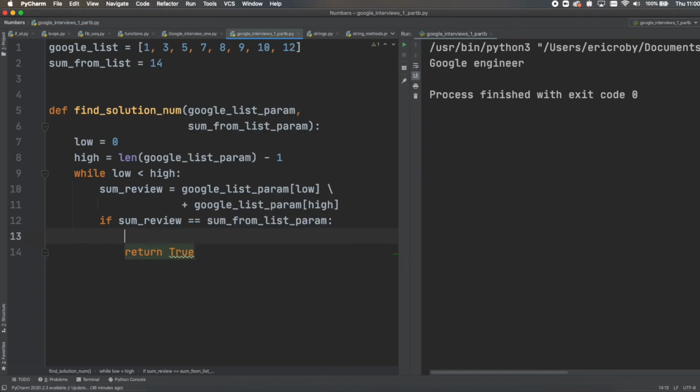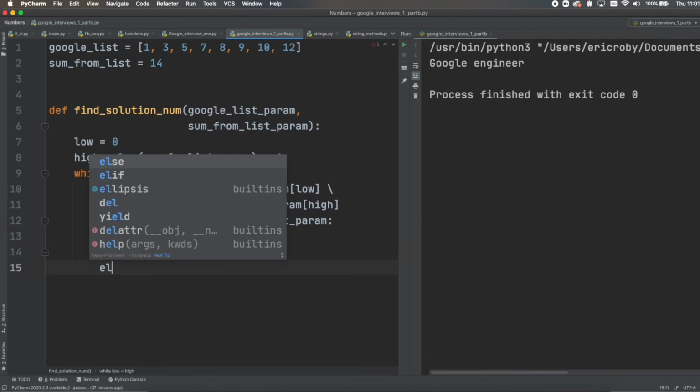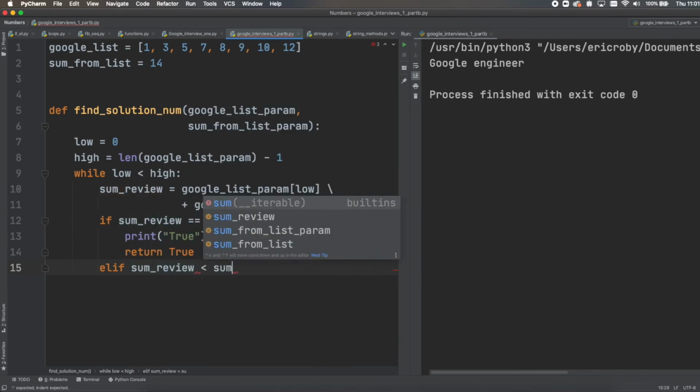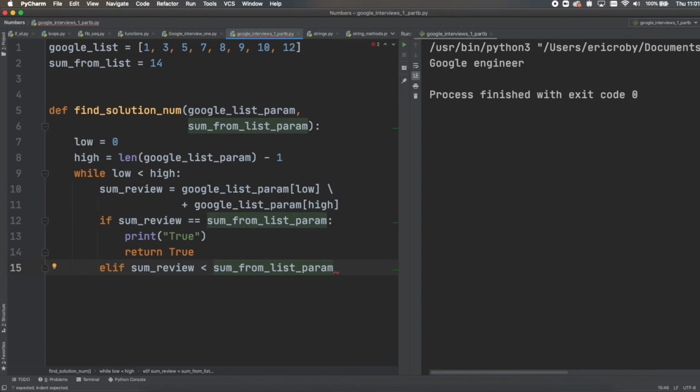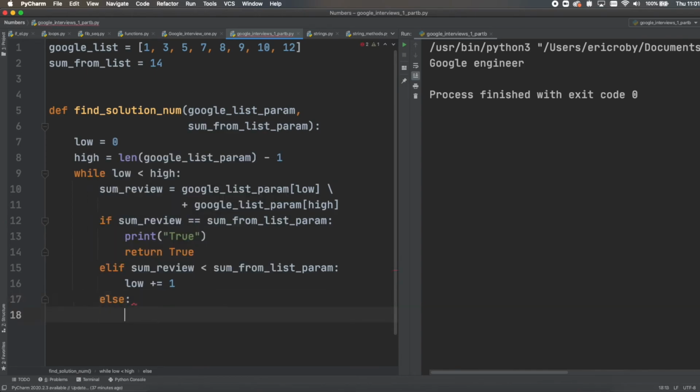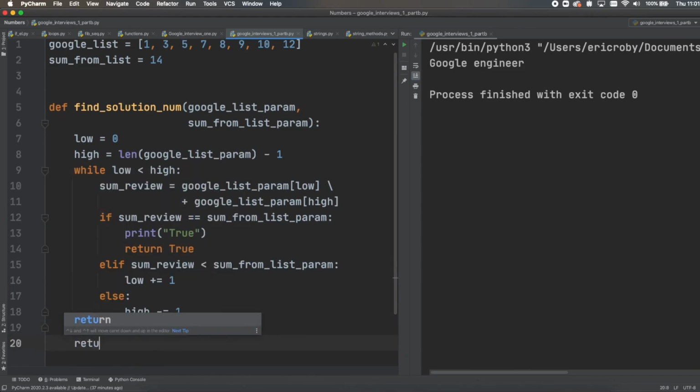And of course, for this example, let's see it appear in the terminal. Elif sum review is less than sum from list param. Well, let's add one to low, else we want to subtract one from high. And if this doesn't work after looping through all the elements, we can just go right back to here and print false, return false.